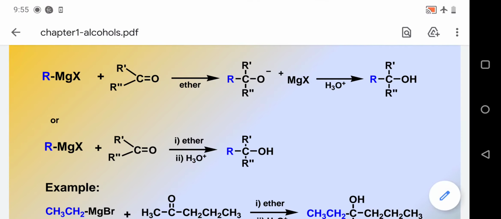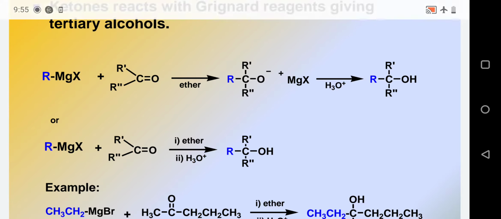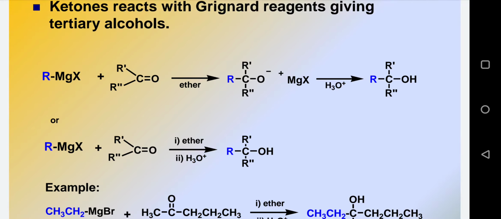Similarly, tertiary alcohol can also be obtained by the reaction of RMgX with a ketone. So we will get this tertiary alcohol, RMgX plus ketone. We will get again a tetrahedral kind of intermediate with a counter ion of MgX positive. In the second step, that is the workup process, we will get tertiary alcohol.